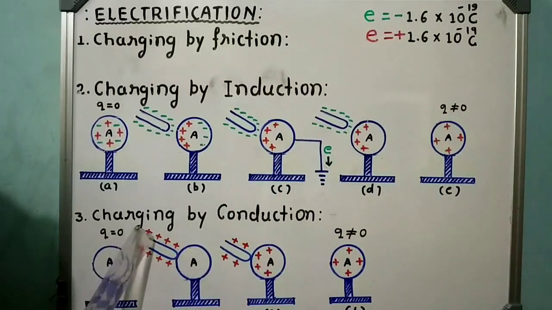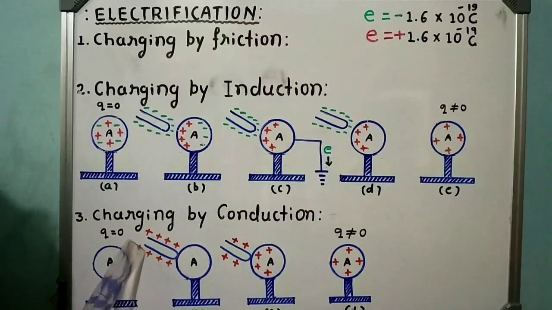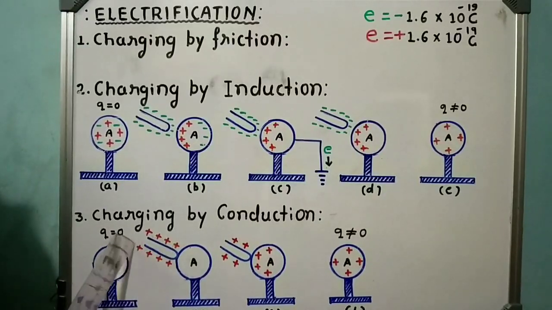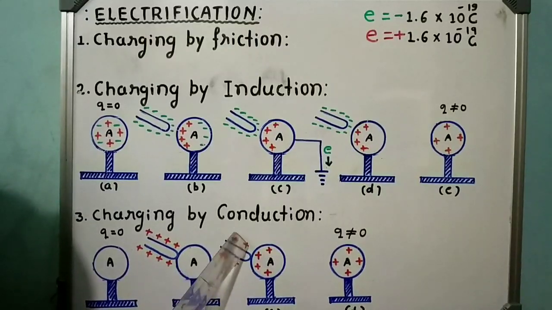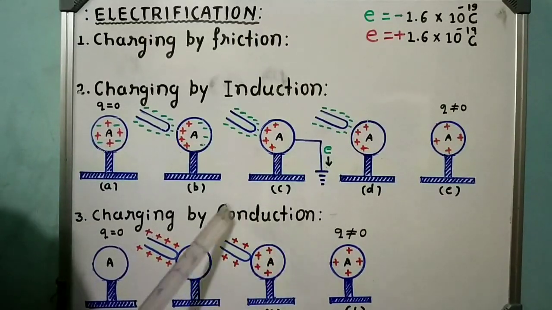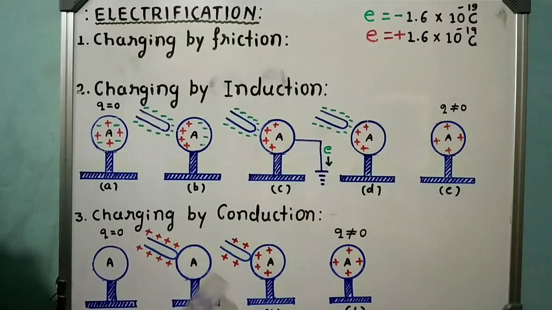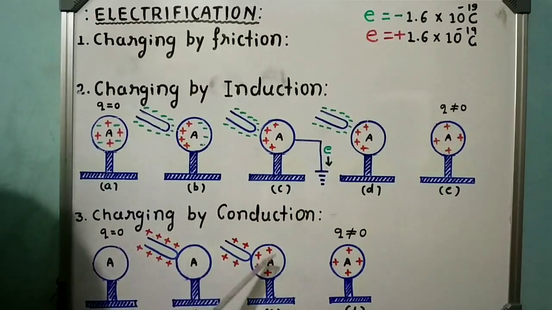Here 1, 2, 3, 4, 5, 6, 7, 8: 8 positive charges are there. When you bring it in contact with the neutral conductor, here 1, 2, 3, 4, here also 1, 2, 3, 4. That is, equilibrium has been reached. Both are getting the same charge. Charges flow from the charged body to the neutral body until both gain equal charge.